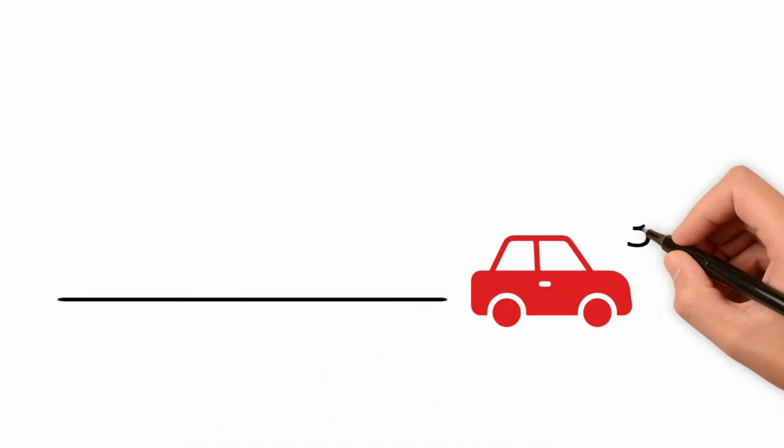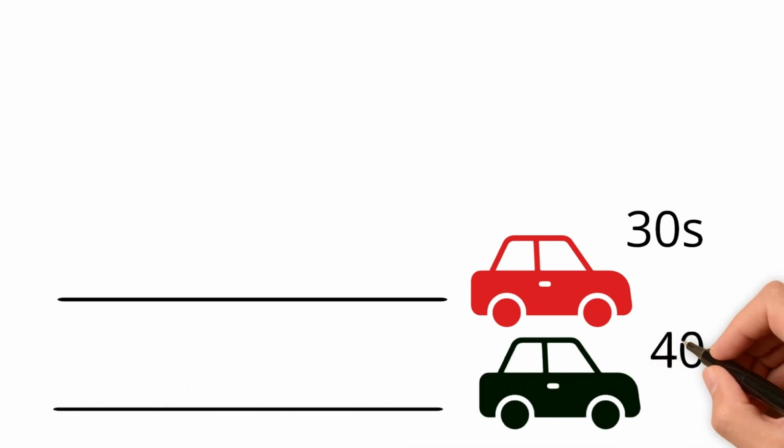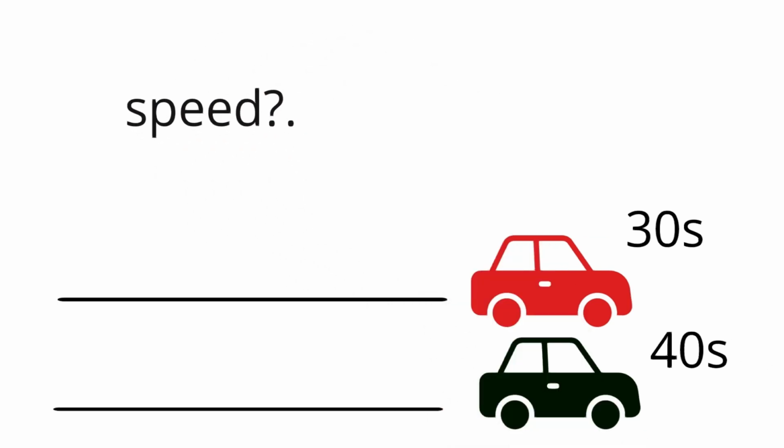Suppose the red car has traveled a certain distance and the time taken by the car is 30 seconds. The same distance has been traveled by the black car, but the time taken by the black car is 40 seconds. So what will you comment about the speed? Which car is traveling with more speed?